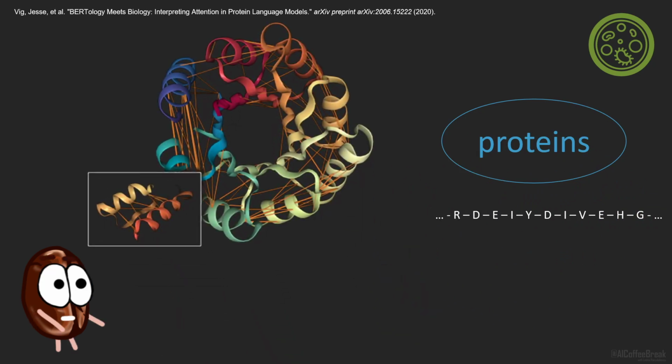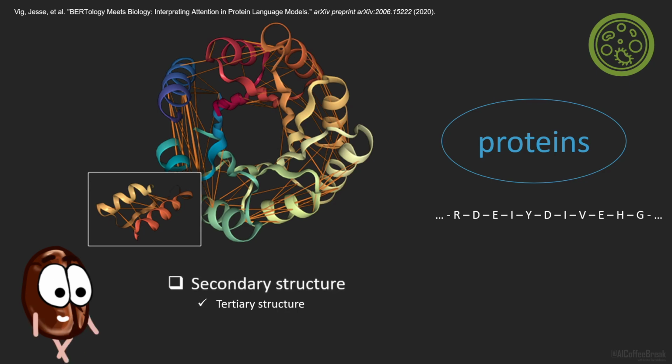Biologists call this the secondary and tertiary structure. The tertiary structure is the overall shape of the protein. The secondary structure describes recurring subshapes such as turns and folds, helices, and sheets.